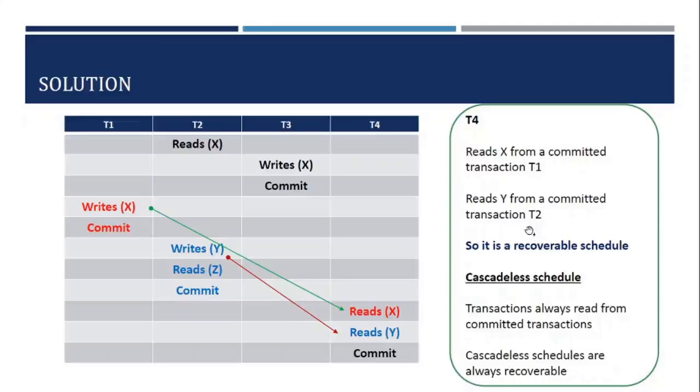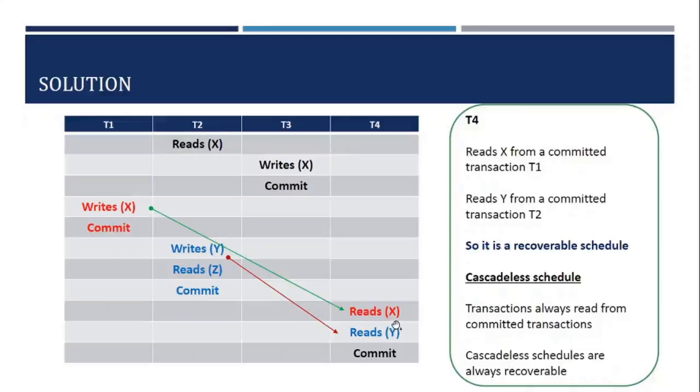So this schedule is called a recoverable schedule. These 4 transactions making up the schedule form a recoverable schedule. And also it is a cascadeless schedule. Now what do you mean by a cascadeless schedule? If transactions always read from committed transactions, so if a transaction reads a data item, it always comes from a committed transaction like this.